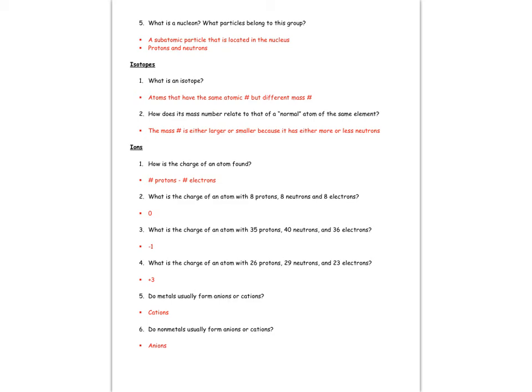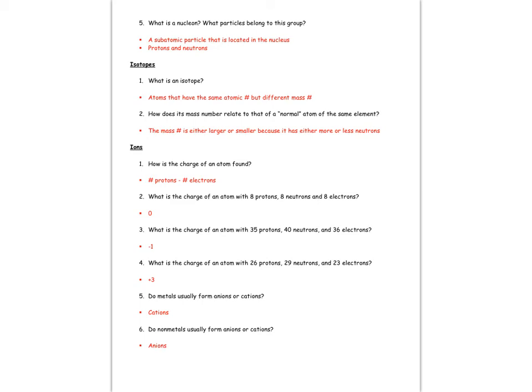What is the charge of an atom with 35 protons and 36 electrons? And that charge would be -1. P minus E would give us a -1 charge overall, and that's because you have one more electron than you do protons. What is the charge of an atom with 26 protons, 29 neutrons, and 23 electrons? P minus E would give us a +3 charge.